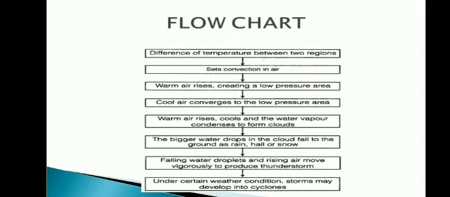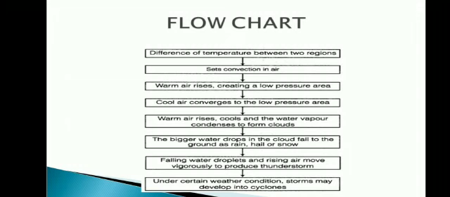And then these falling water droplets and rising air move vigorously to produce thunderstorms. Under certain conditions, these storms may develop into cyclones. See, it is very simple. At first, between two regions, the temperature will be different. So it gives rise to convection in air. What is convection? The movement of particles or molecules within a fluid due to change in temperature.